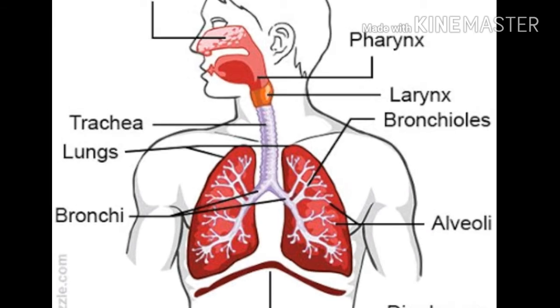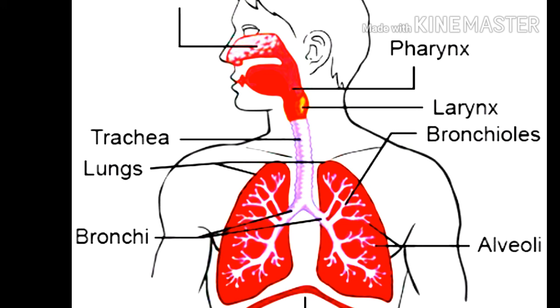Function of the trachea. The trachea is the main pathway for inhalation and exhalation. Now the next organs are the lungs. The trachea splits into the two lungs, the right lung and the left lung. The right lung has three lobes: the upper lobe or superior lobe, the middle lobe, and the lower lobe or inferior lobe.